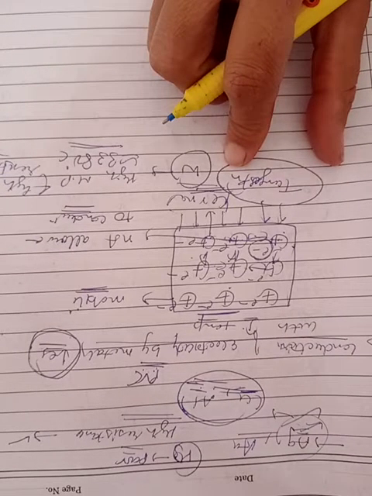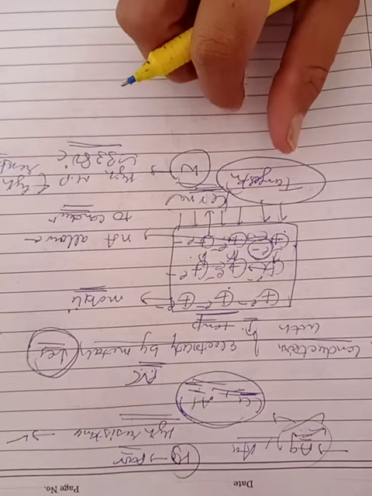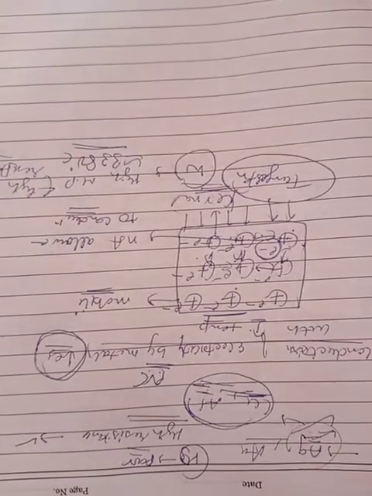These are the physical properties of metals and non-metals. Now in the next lecture we will discuss the chemical properties of metals and non-metals.